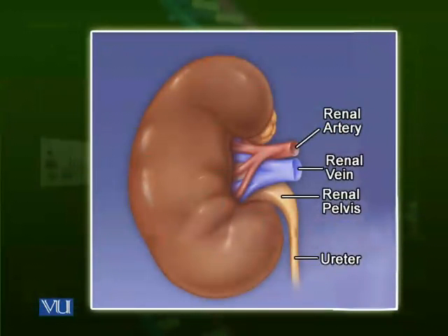Let's have a look at a surface diagram. As we previously observed, now we are looking at a larger picture. Kidney looks like a bean externally. We can see more clearly that an artery is entering the kidney, and when it is entering, it is branching.